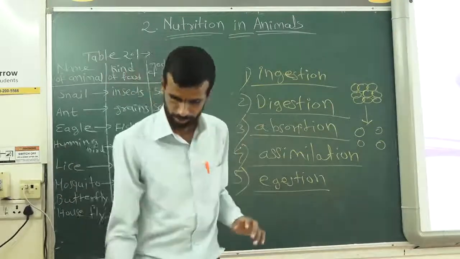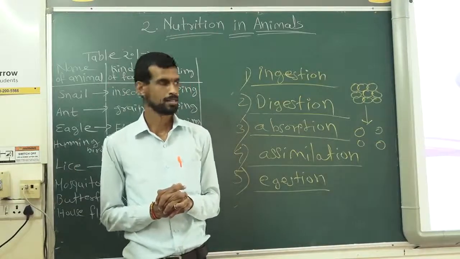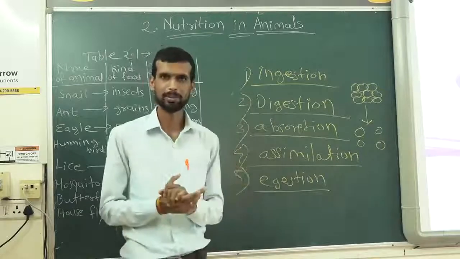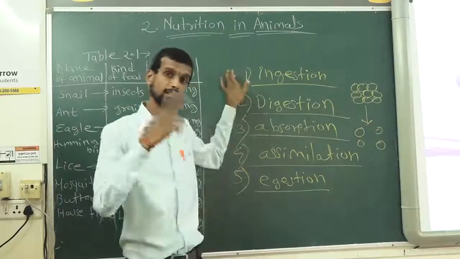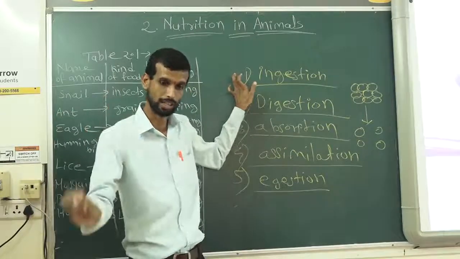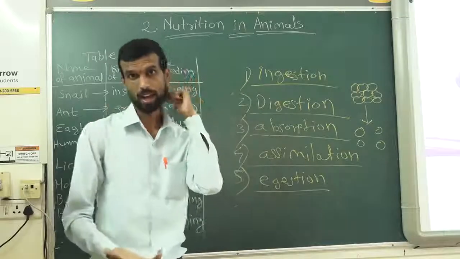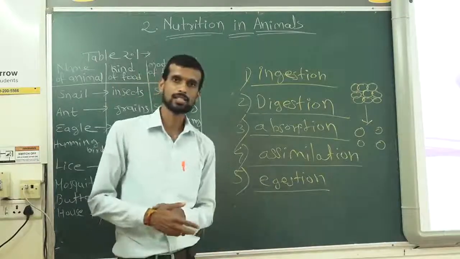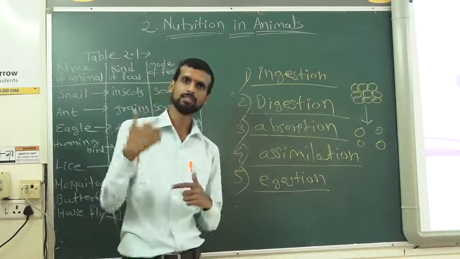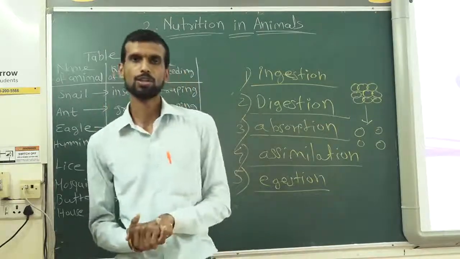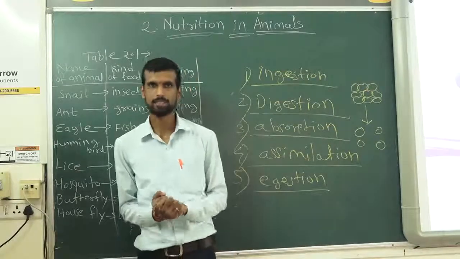Correct? So here we have discussed the introductory part. Some modes of ingestion we will be discussing in the next video: how different animals take food, like we take with the help of hand, what kind of food they eat, and we will discuss starfish and octopus, and then we will start human nutrition, the human digestive system.